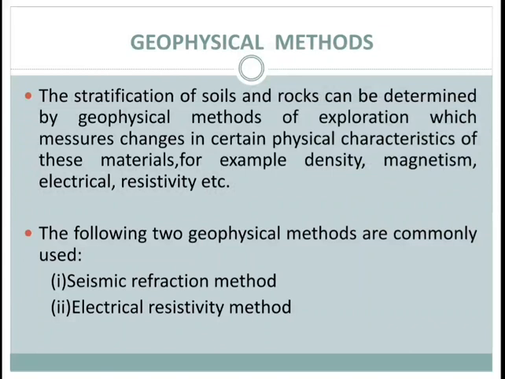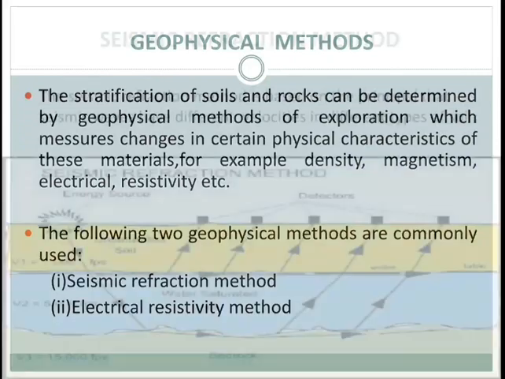Next method is the geophysical method. The geophysical method is used when the exploration is to be done for a large area or where speed is very important. This method is used for the detection of physical properties like electrical conductivity, elasticity, density, etc. There are two methods of geophysical exploration: seismic refraction method and electrical resistivity method.